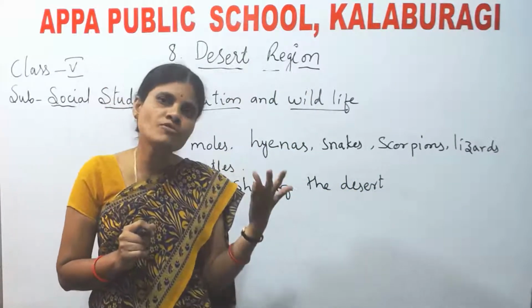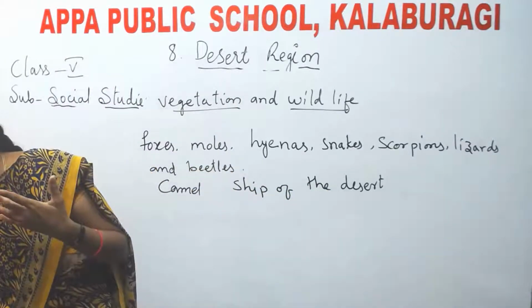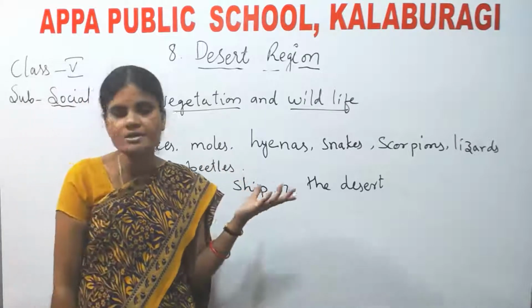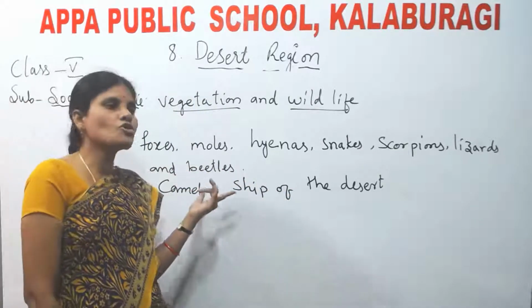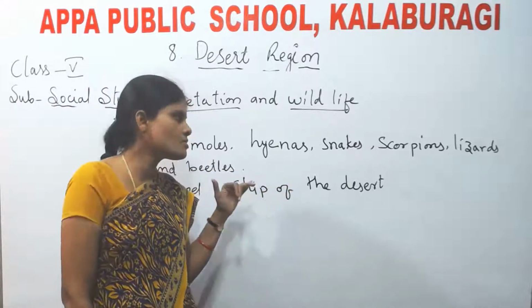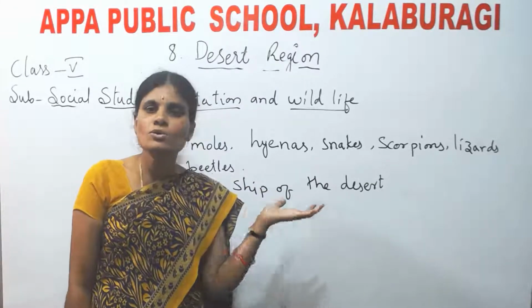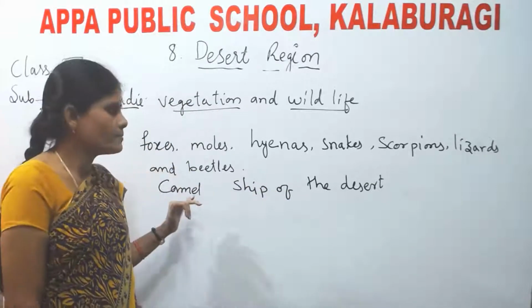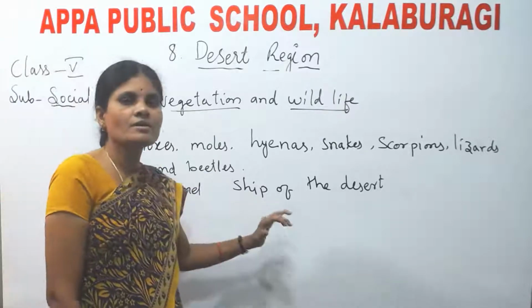Because it is commonly found in the desert areas and it has the capacity to control the extreme climatic conditions of the desert areas, and it can withstand without food and water for a long period of time. That is why it is called the sheep of the desert, and it is used for transportation, going from one place to another place.